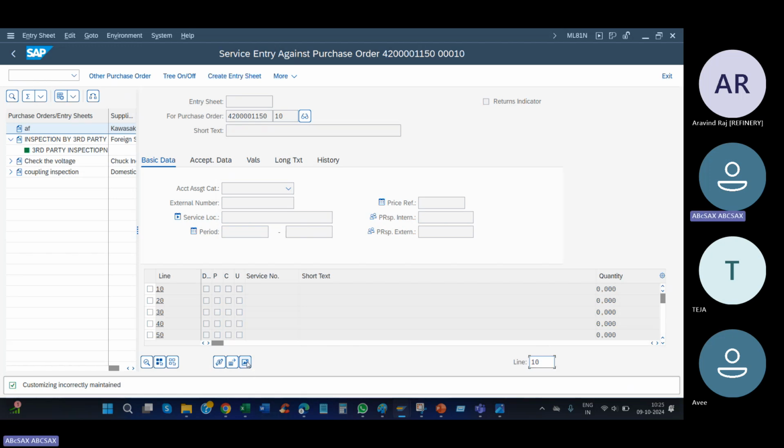This button, full screen services. PO is right. Press enter.